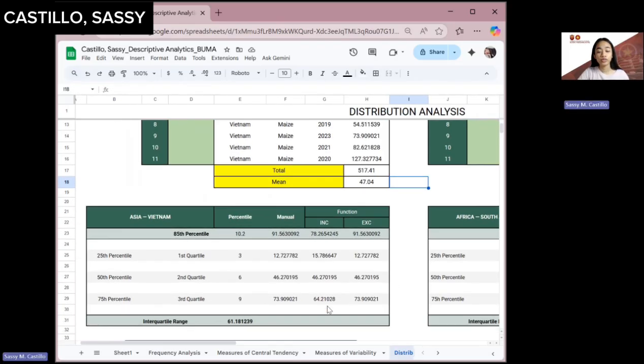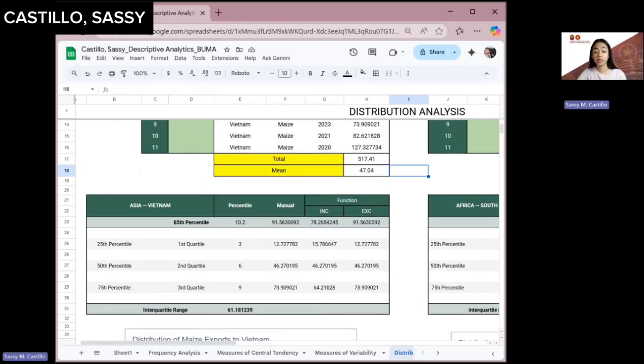So for this table, Asia, Vietnam, percentile, manual, and the function of each percentile, inclusion or exclusion. First, my main goal is to identify the 85th percentile. Right, so our percentile formula is 85 over 100 times 11, which is our count of export values here.